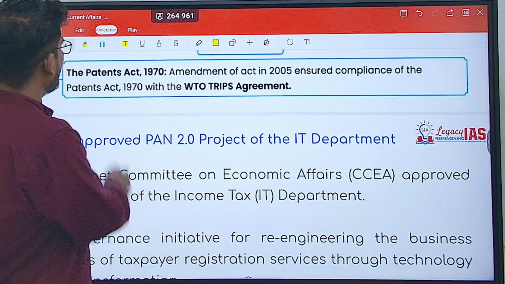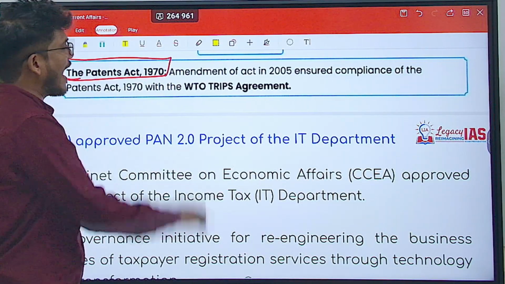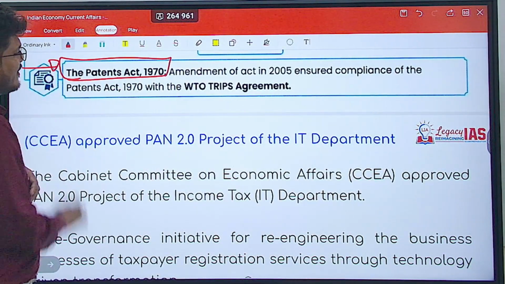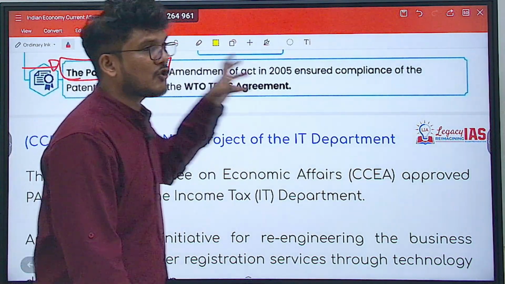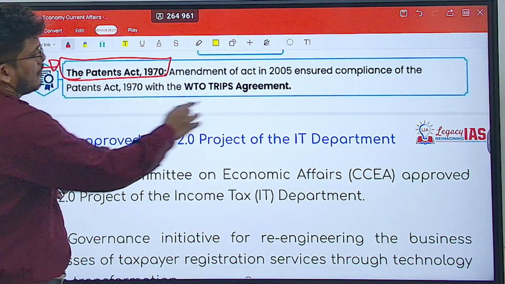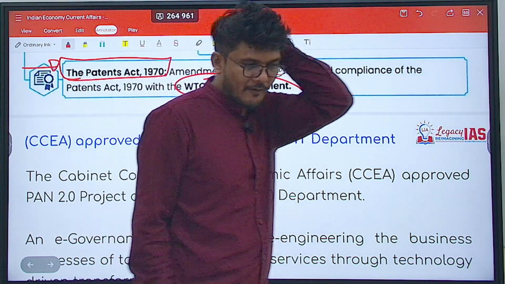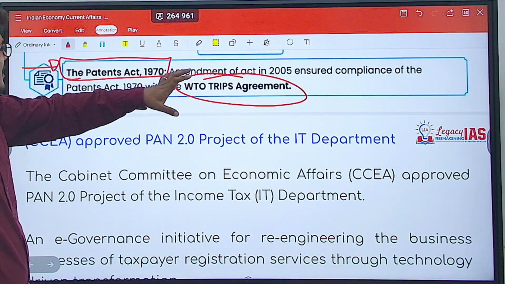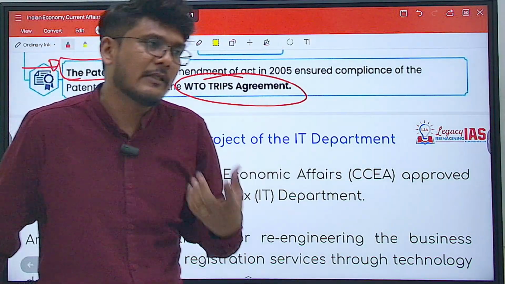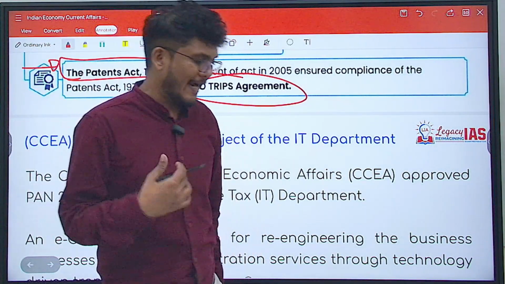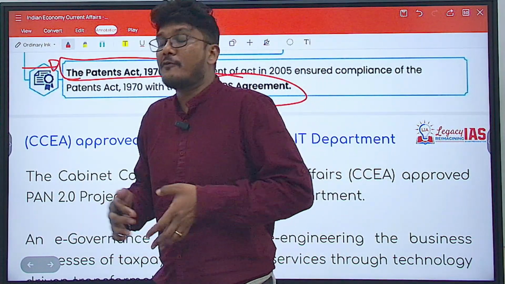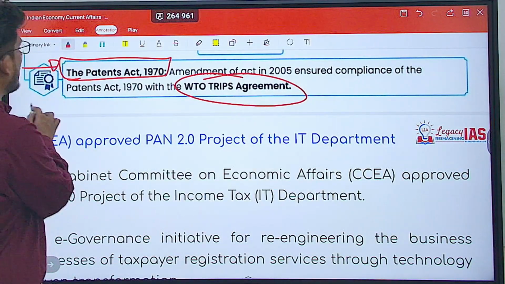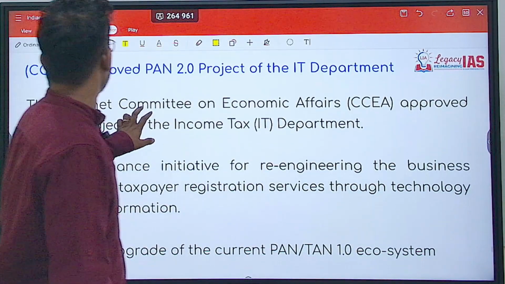Now, the Patents Act of 1970 is what India has. It was amended in 2005, fair enough, but you need to remember the Patents Act 1970. Now, this act ensured compliance of what? The WTO TRIPS Agreement. So what happens is, when there is an international agreement, the specific country can also come up with certain guidelines, certain acts, in order to give effect to that international agreement. So the TRIPS Agreement is getting effect from the Patents Act of 1970.